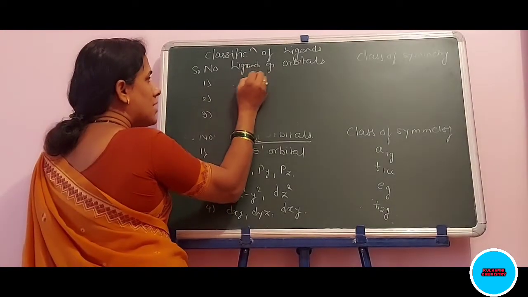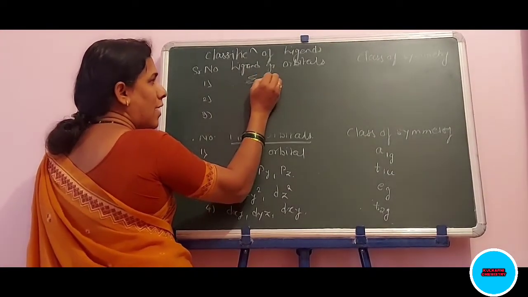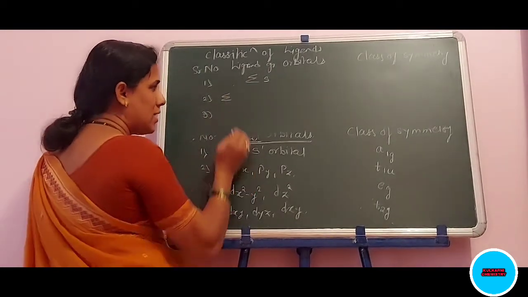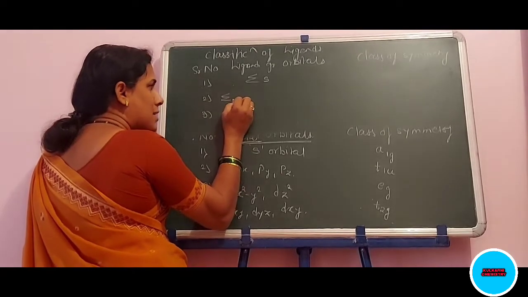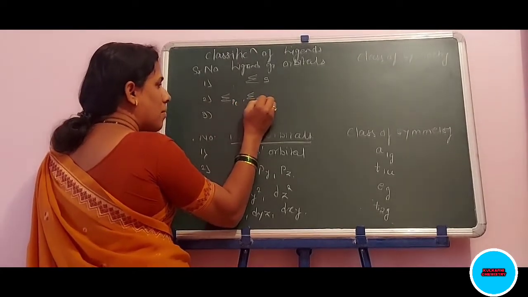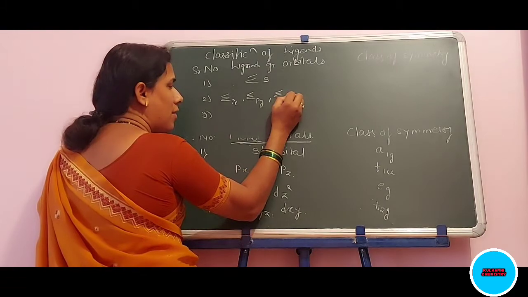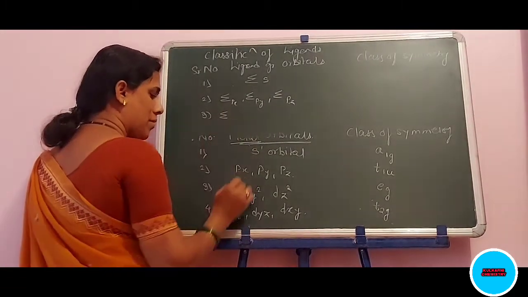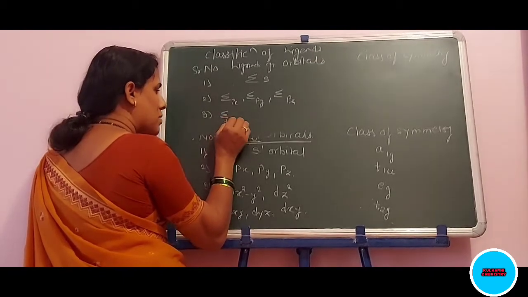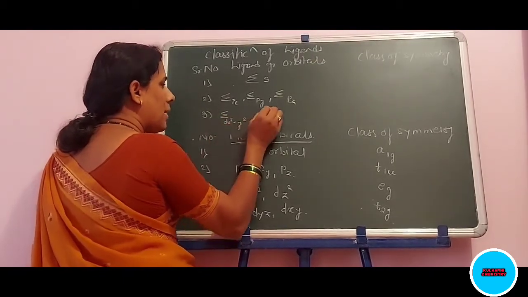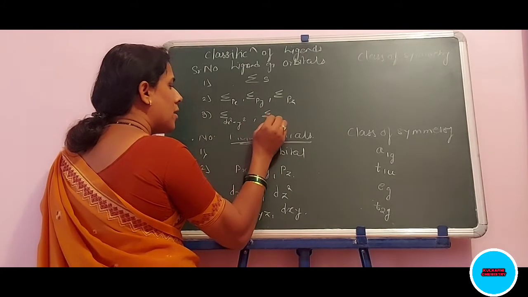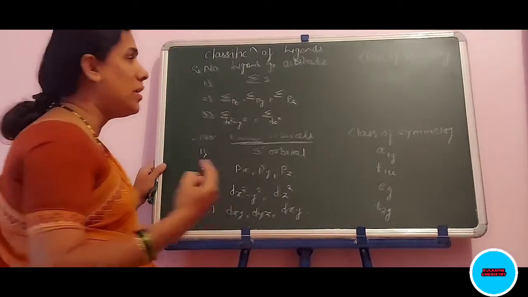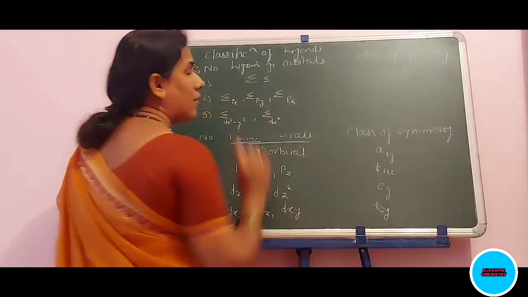First is the summation of s, summation of Px, summation of Py, summation of Pz. Summation of dx square minus y square, and summation of dz square.